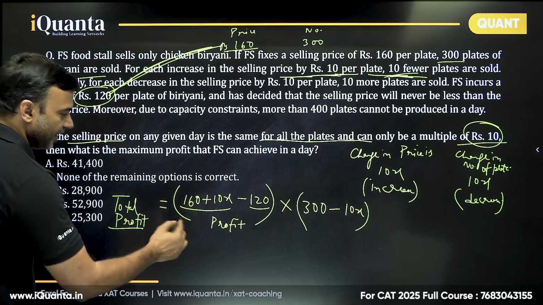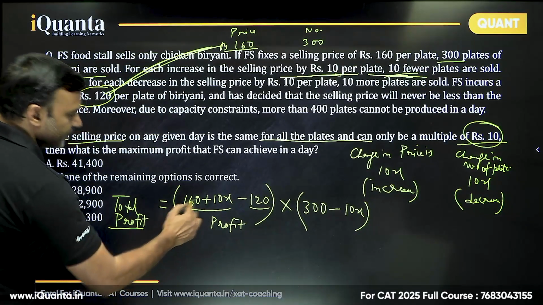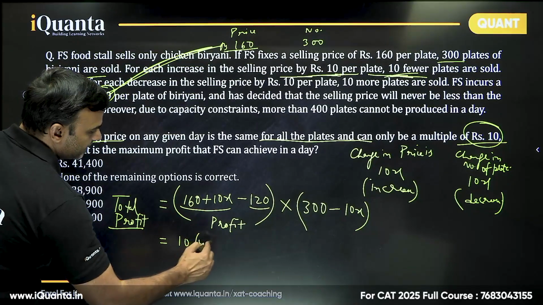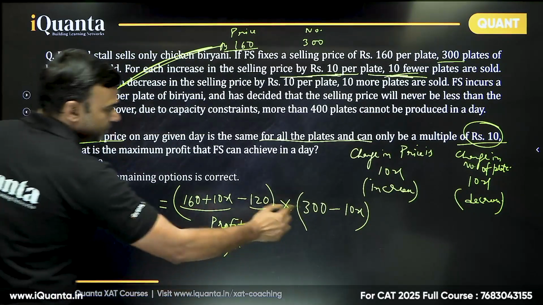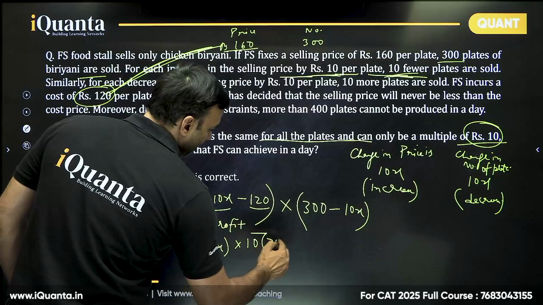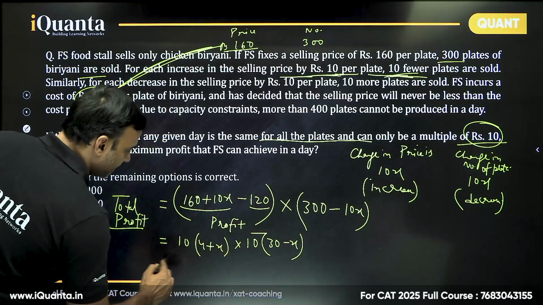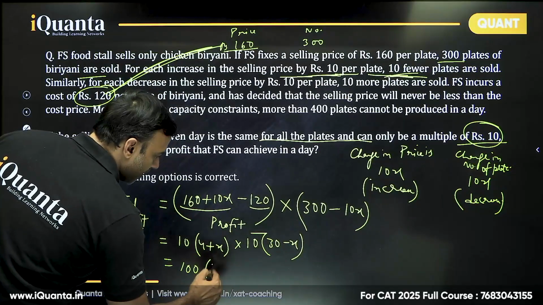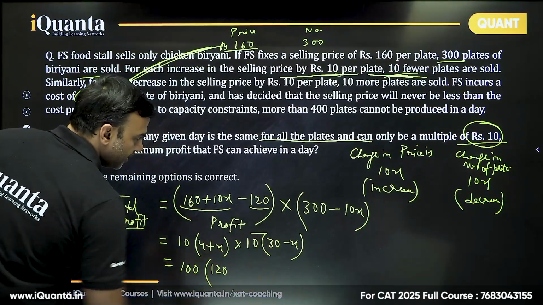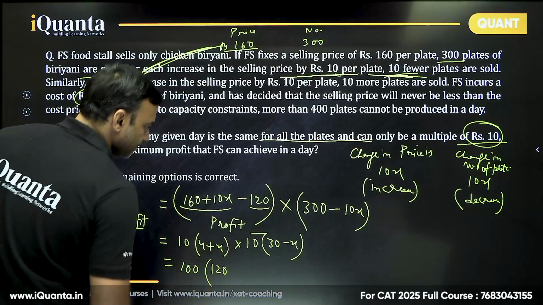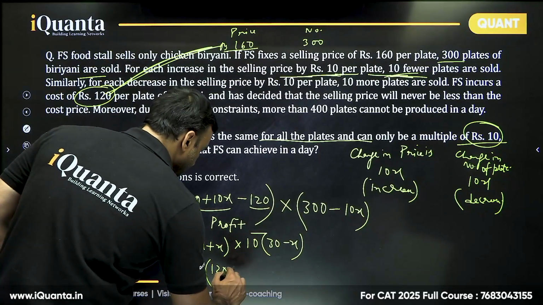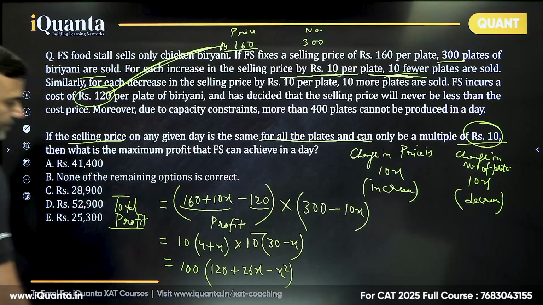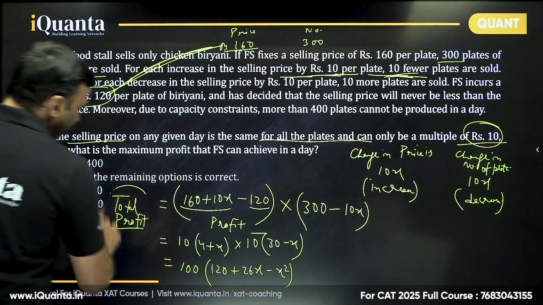So what do we have? We have 160 plus 10x minus 120, that is 40 plus 10x, 10 common, 4 plus x, into 10 common, 30 minus x. So we have 10 into 10, that is 100. Inside we have 4 into 30, 120, x into 30, 30x, minus 4x, so plus 26x minus x square. Fantastic. We have to find the maximum value of the total profit.